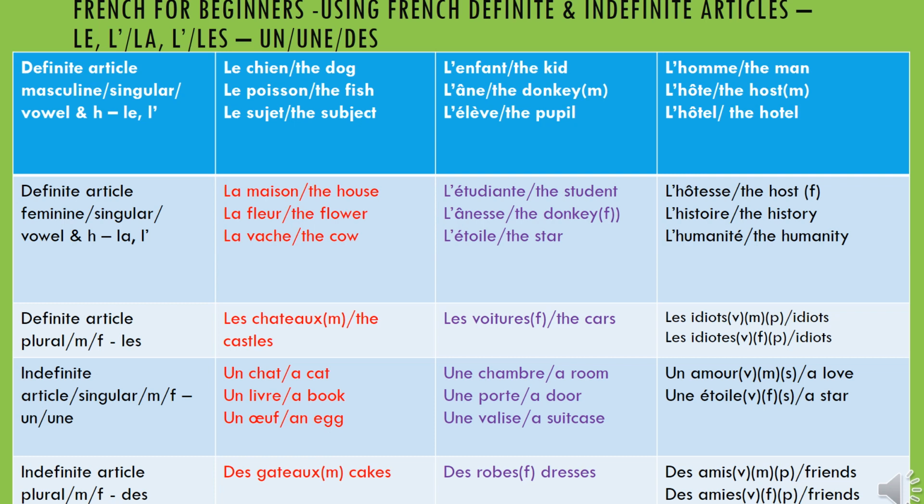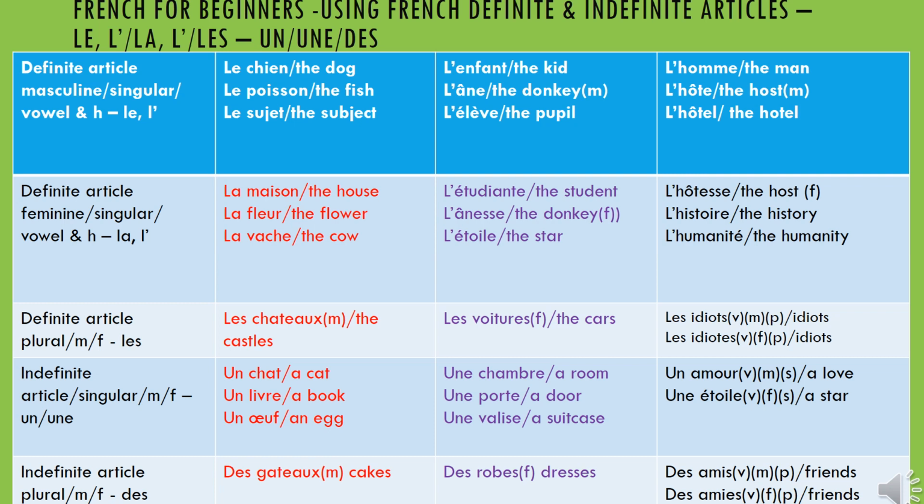So as we continue with this lesson, let us look at the definite article. Like we had looked at, there's the masculine singular, which we said was le. And when it is before a vowel, the e is removed and an apostrophe is put instead.